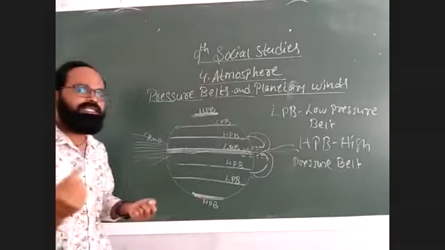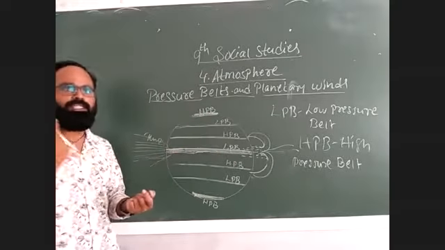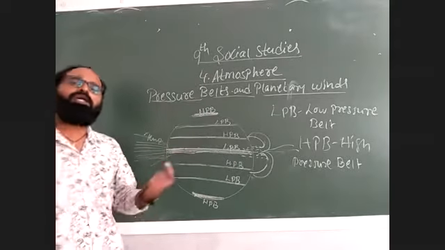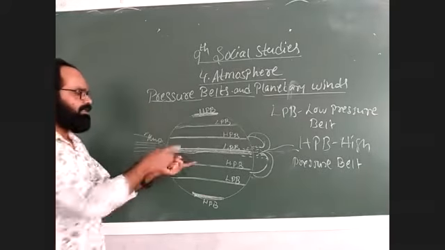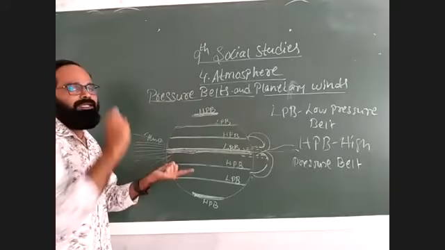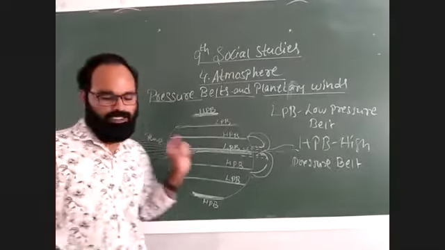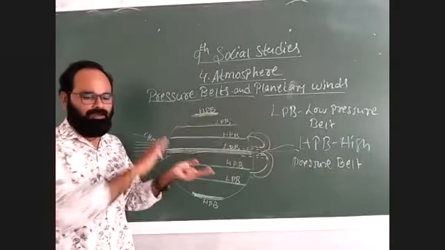Why am I saying it as a belt? It is accumulated around Earth in the form of a belt. You know what a belt is, how we use a belt. In the same way, it is surrounding the Earth. So in this area, the equator and poles are completely inversely proportional. That means they are completely opposite.